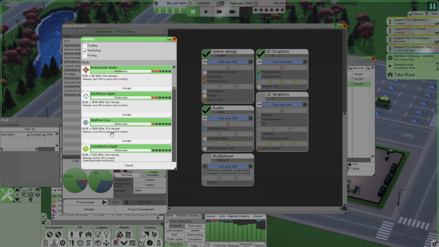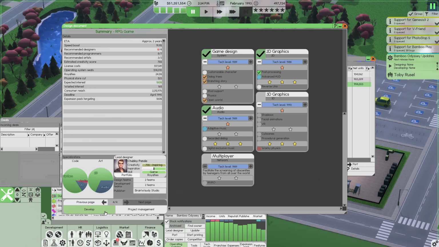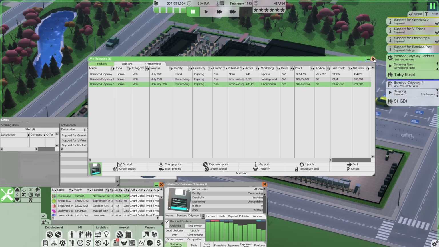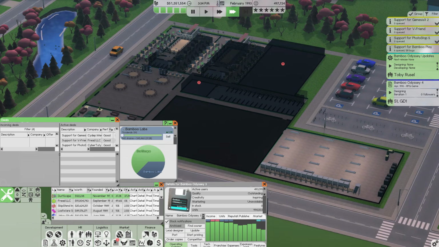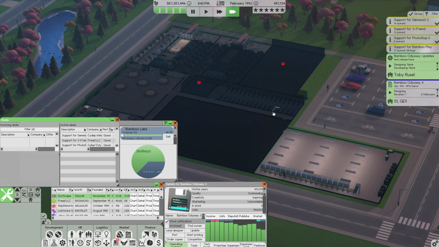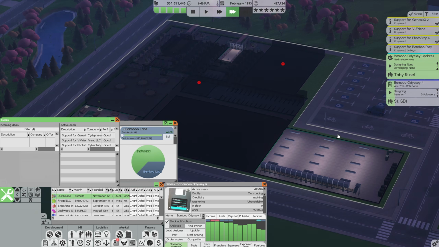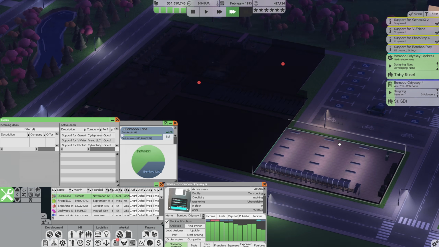These guys give us an extra month. These guys give us an extra month on top of that. But the amount of profits these guys want is just too good to pass up. So we're going to hit yes, develop, and Bamboo Odyssey 4 is now in the works. Fantastic. Absolutely fantastic. We still haven't signed anyone to our digital distribution platform, but this episode is getting kind of long. So we're going to call it there for now.